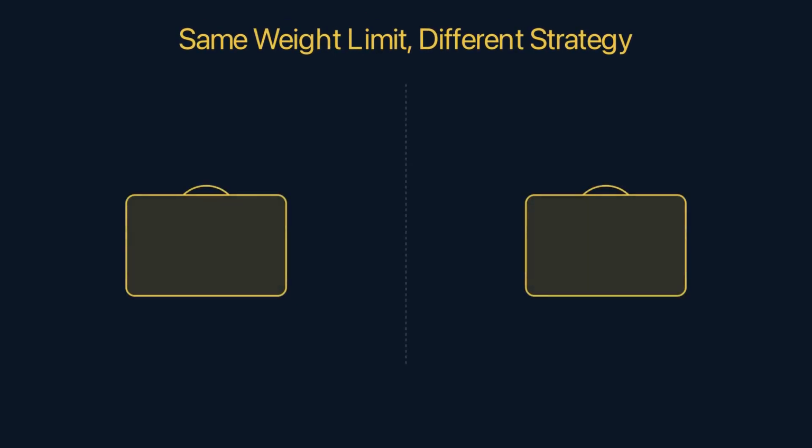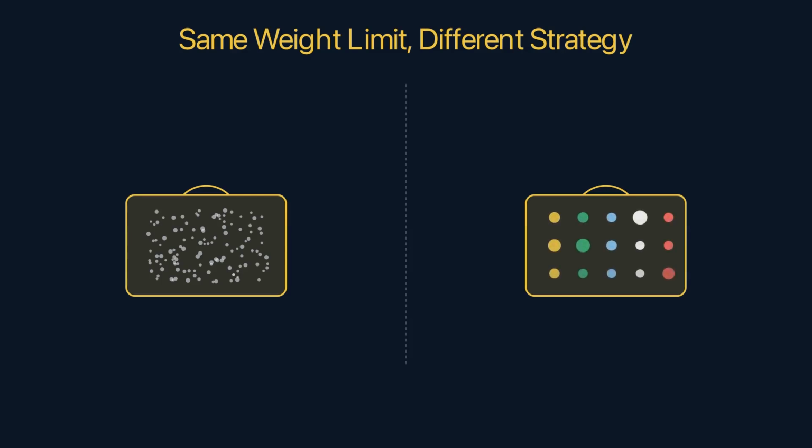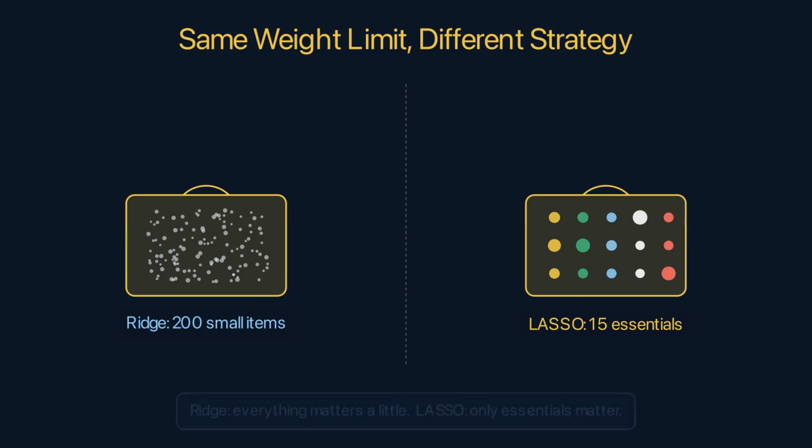Side by side. The ridge suitcase, 200 items, all present, all small. Every item contributed its weight, every item was kept but compressed. The LASSO suitcase, 15 items, each full size, the rest gone. Only the essentials survive the selection. Same weight limit lambda. Same total weight. Radically different packing. Ridge says everything matters a little bit. LASSO says only these 15 things matter, and they matter fully.